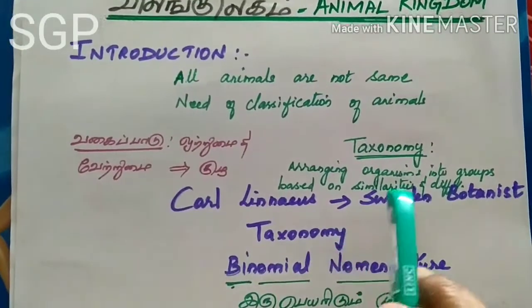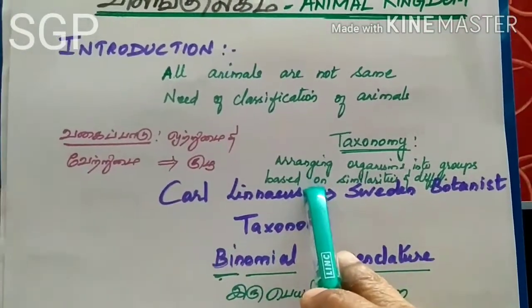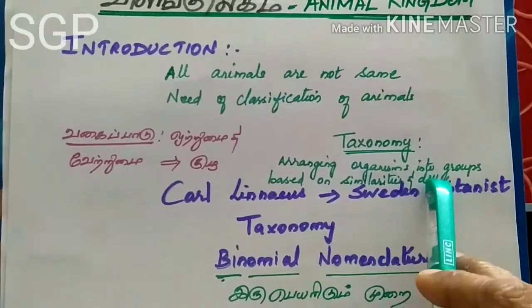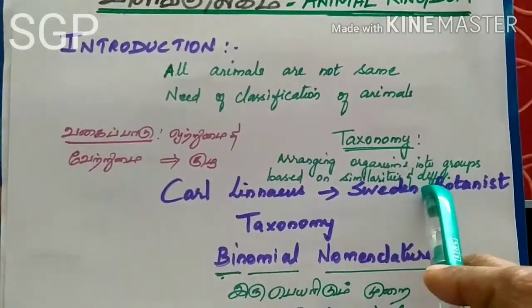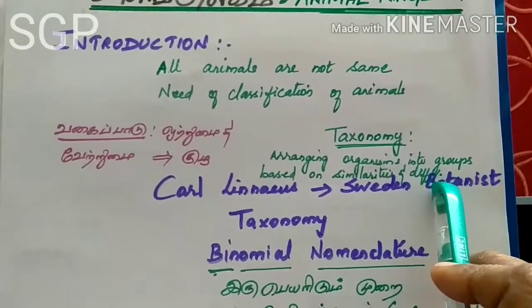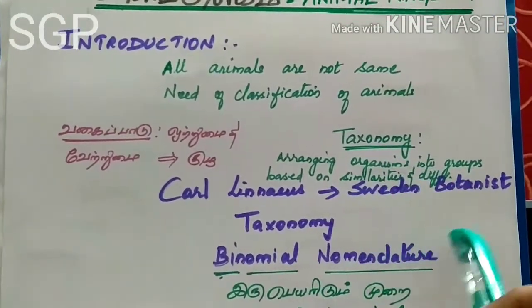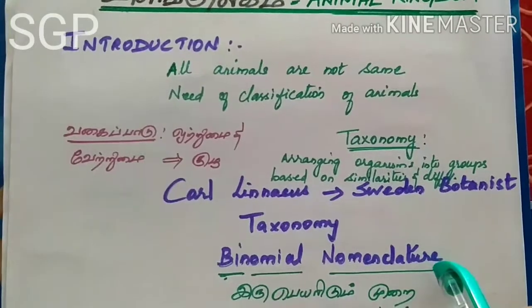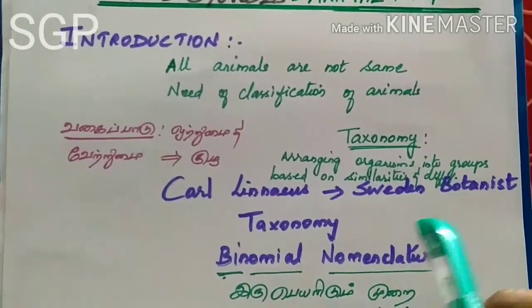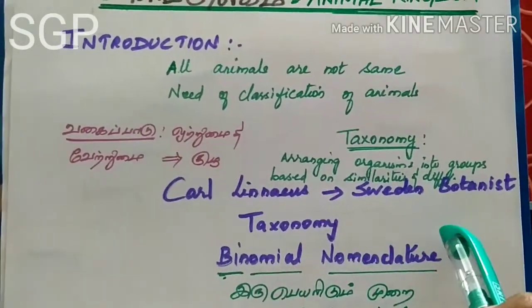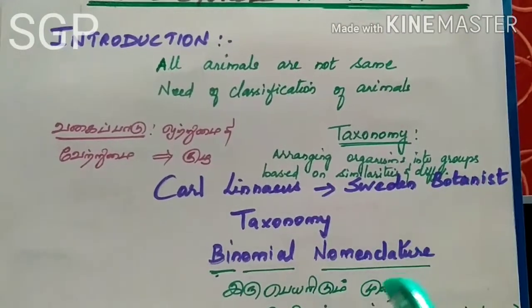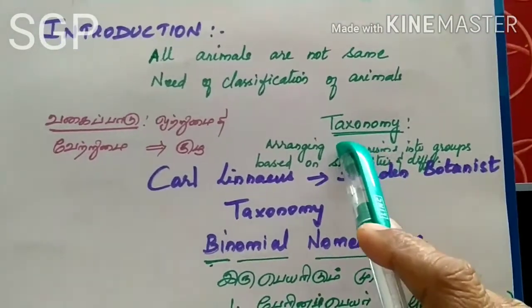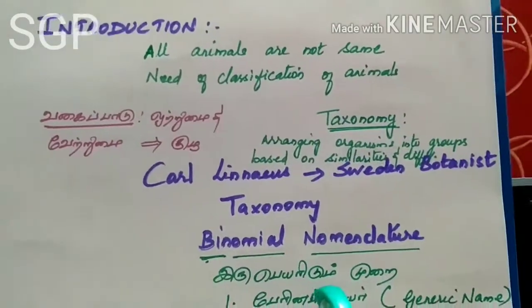Taxonomy means arranging the organisms into groups based on similarities and differences. So he arranged all the organisms present on the earth, based on their similarities and differences, into different groups. This arrangement we call taxonomy.